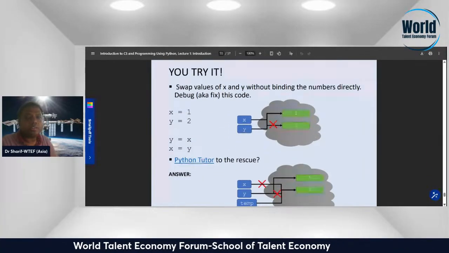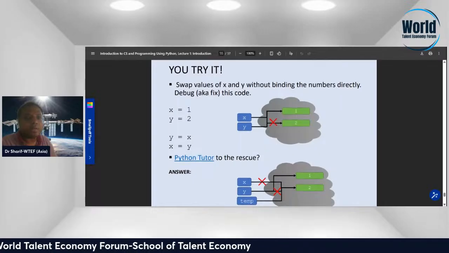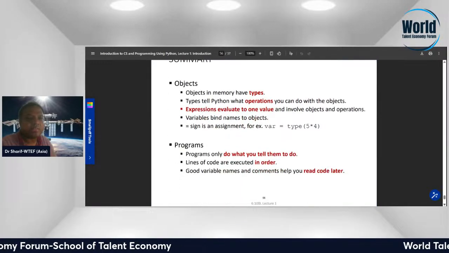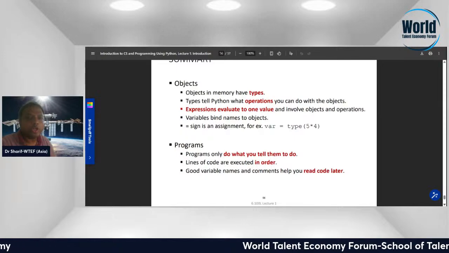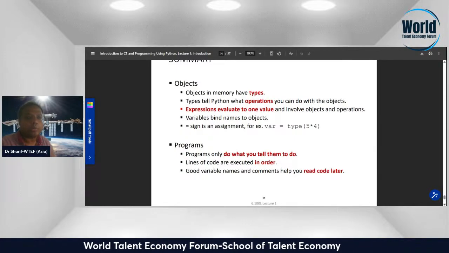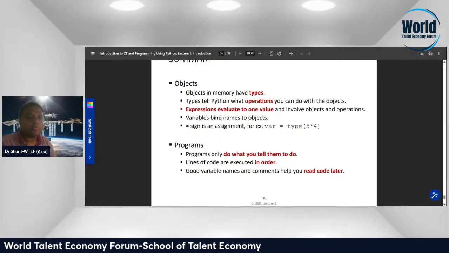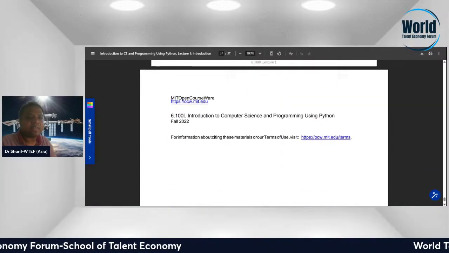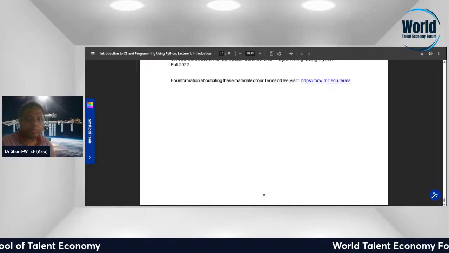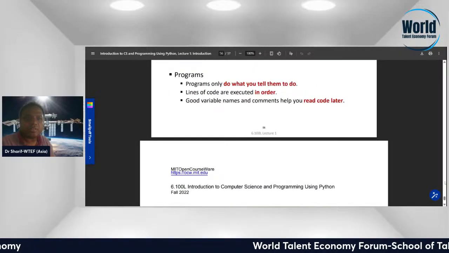Swap the values of x and y without binding the number directly. So in summary, objects are in memory and have a type. The type tells Python what operations you can do with the objects. Expressions evaluate to one value and involve operators and operations. Variables bind names to objects. The equal sign is an assignment.